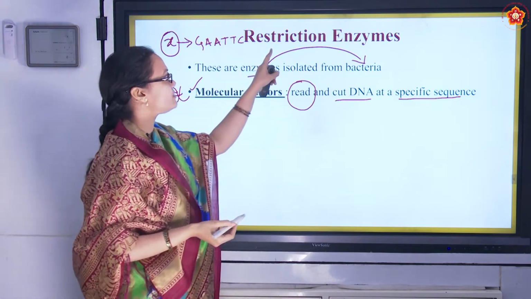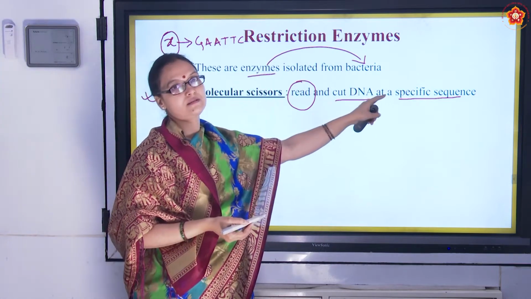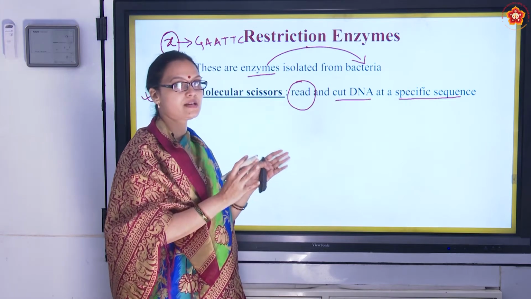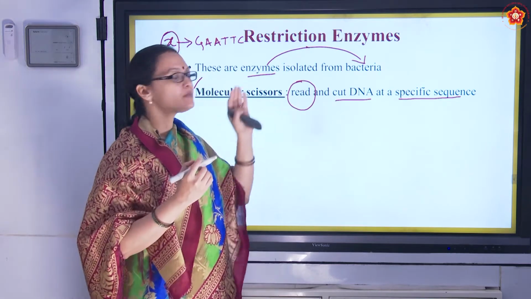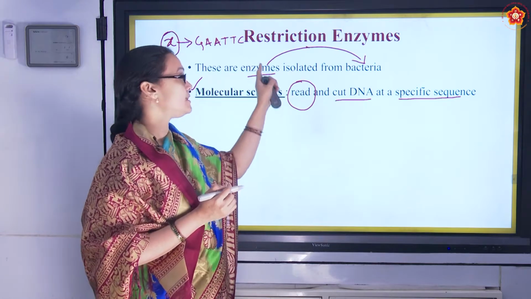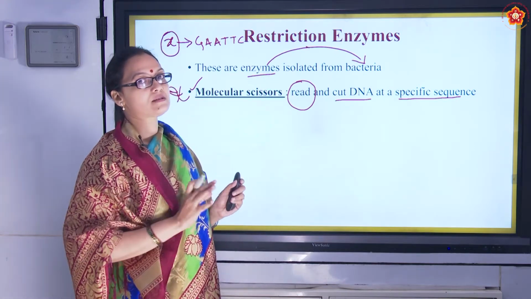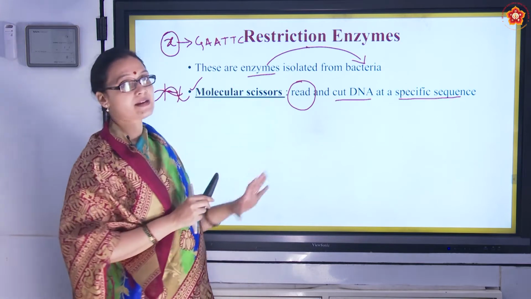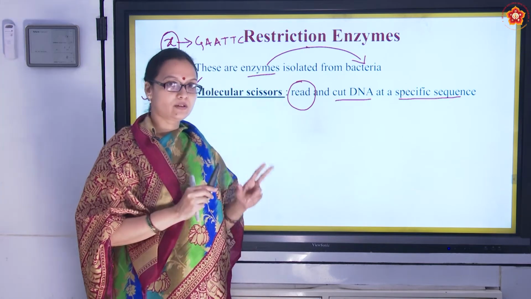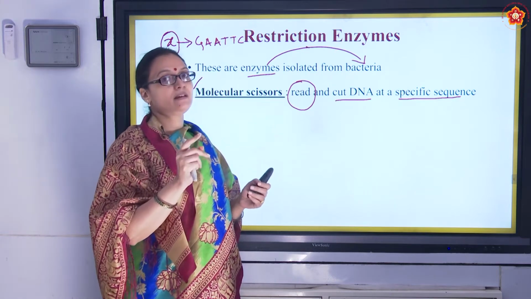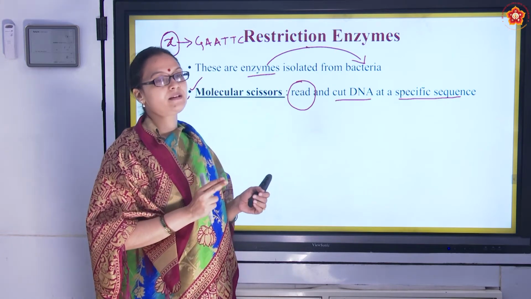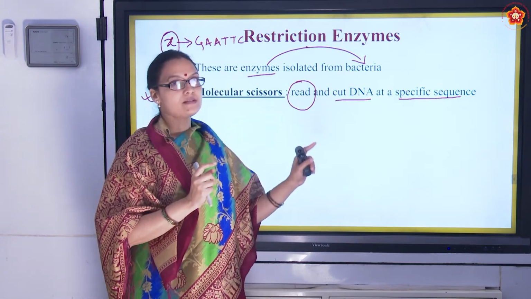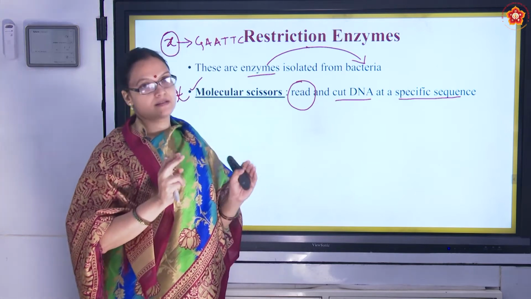So every restriction enzyme has its own sequence. No two sequences are the same. Every restriction enzyme has its own sequence which it can read, which is specific to the enzyme, and this sequence is called recognition sequence. Okay. So what did we understand about restriction enzymes? It's a molecular scissor that reads the DNA and makes a cut. Okay. And every restriction enzyme has its own specific sequence which is called recognition sequence.